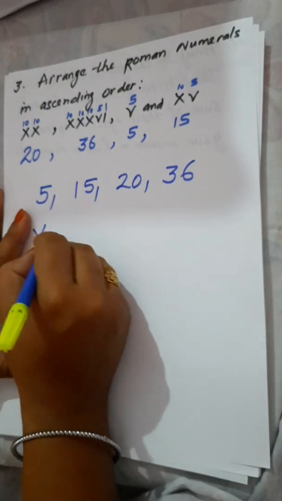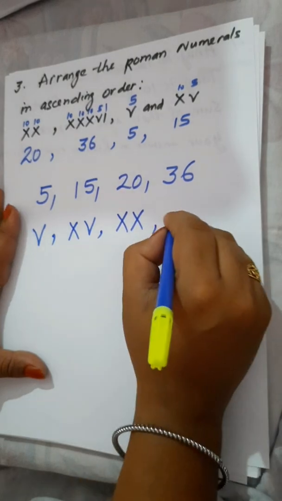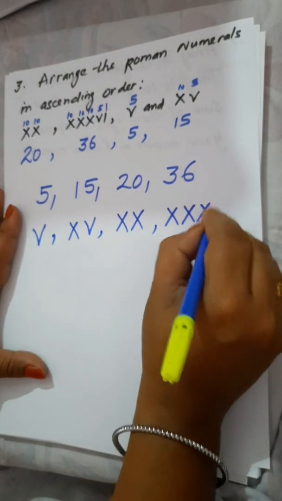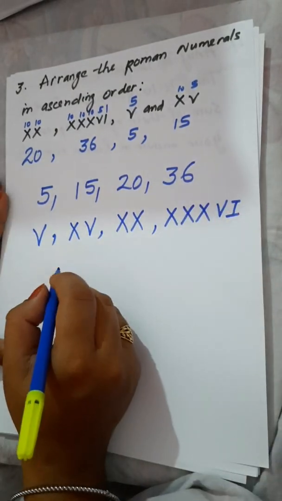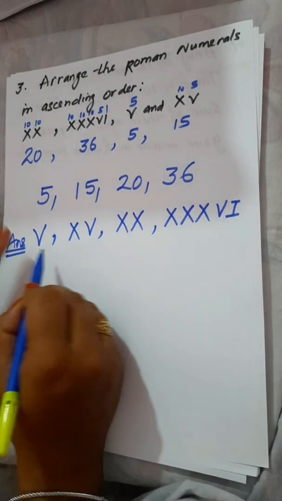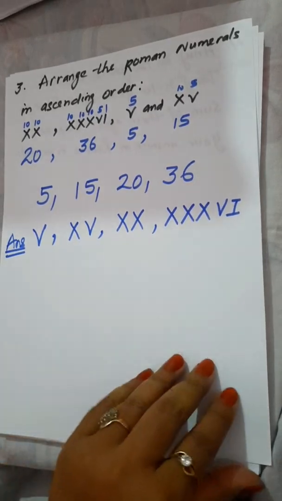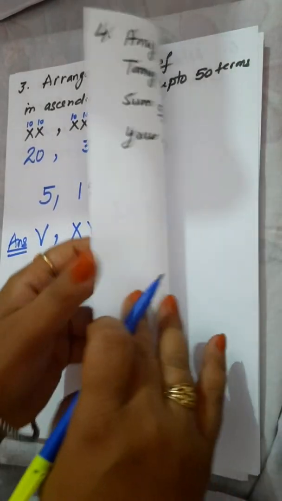So this is V, XV, XX and XXXVI. So here ascending order is this. So this is your answer, that is V, XV, XX, XXXVI. So this is your question number 3.